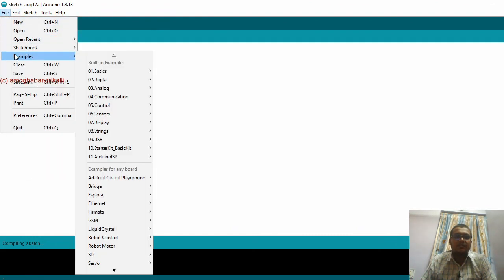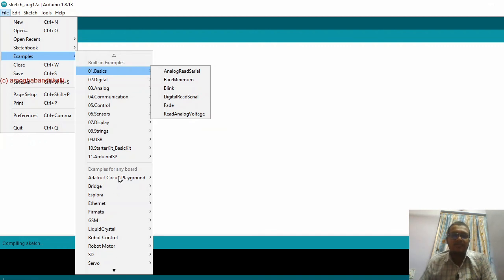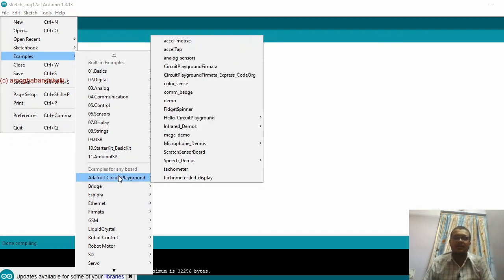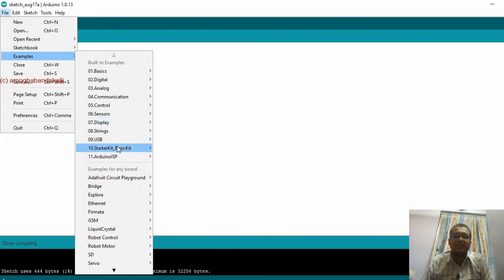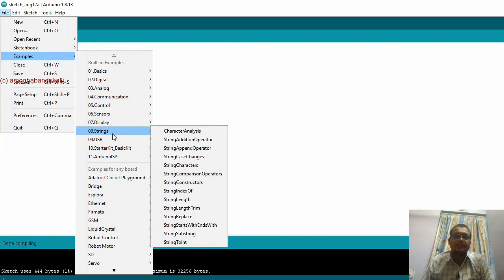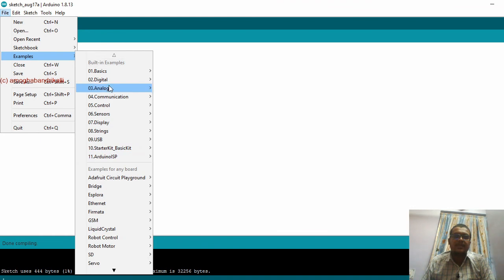Here you have some examples, like how to read analog values serially, how to blink LEDs, and if it is digital, how that is done. I have been talking about Adafruit. It is a shield available for Arduino to perform any number of operations, for displaying any sorts of bar graphs and all. So these are some examples. You can just click on any of the examples.